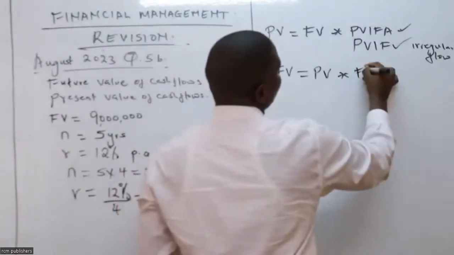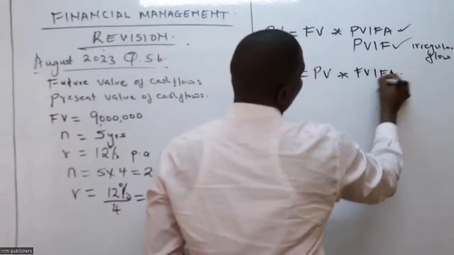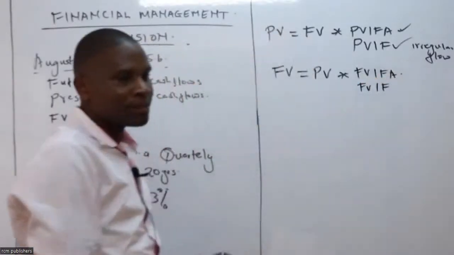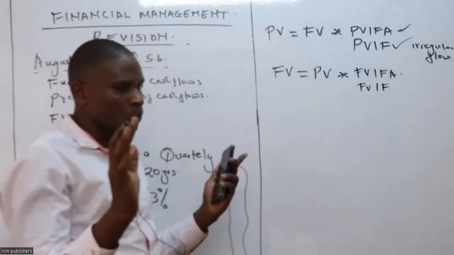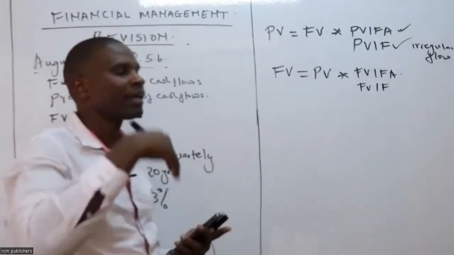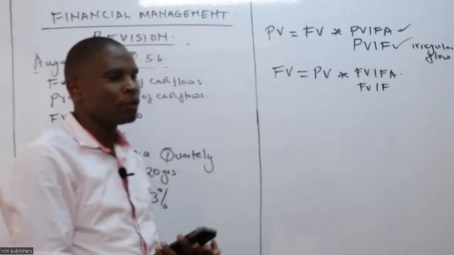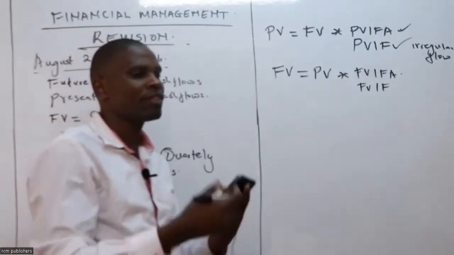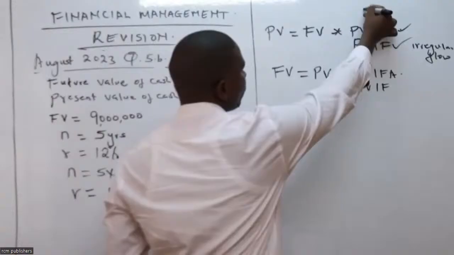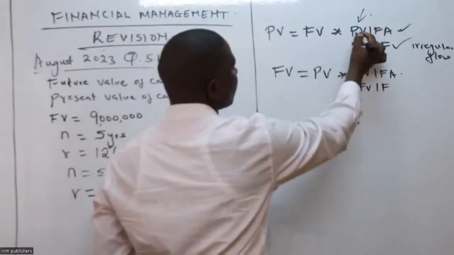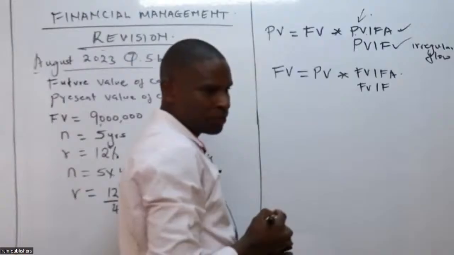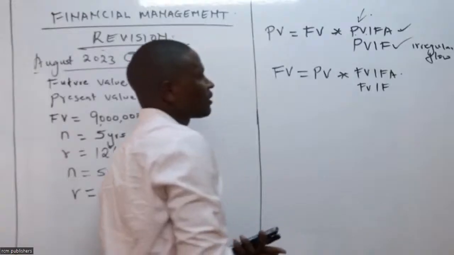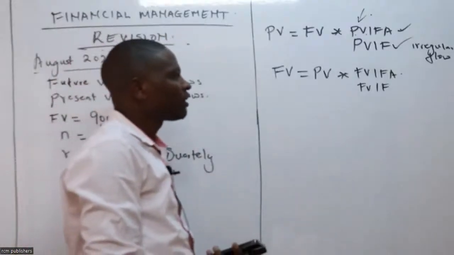Now we can use PVFA. You know we are changing terms here. What changes is what we are looking at. Are we looking at a future value? Do we want to determine the future value of cash flow? Do we want to determine the present value? So you see, when we were looking at the present value, we used this as PVFA, present value interest factor of annuity, right? Then we have present value interest factor. Here we have future value interest factor of annuity, and then we have future value interest factor.